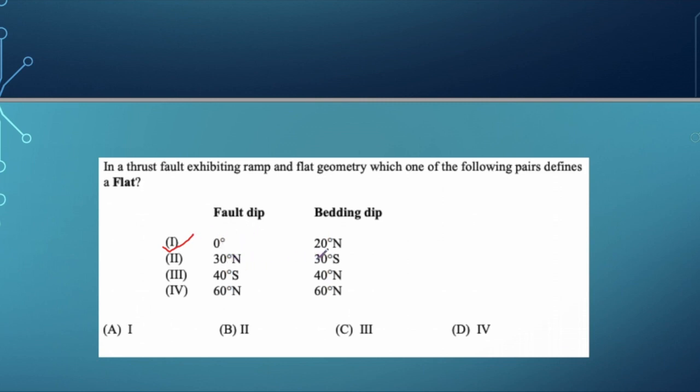Again, this is at 90 degree, right? One is in north, one is in south. So this is not a flat. Again, we see this is the opposite of that. Here it's south and it's north. So if we consider the fourth one, that is 60 degree north and 60 degree north, both are in the same plane. So the right answer is D.